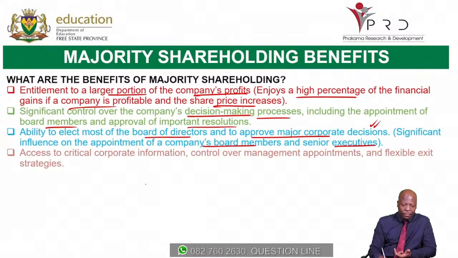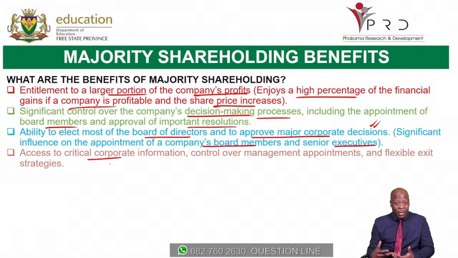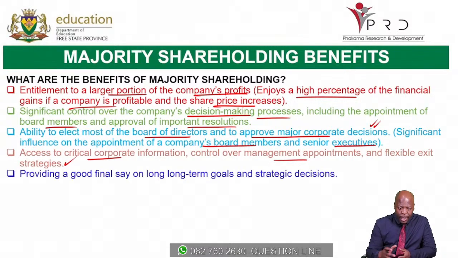Then number 4, access to critical corporate information. Because they've invested so much, they are then granted access to critical corporate information. And then they control over management appointments. They also control over management appointments and flexible exit strategies. Okay, then let's go to the next point.